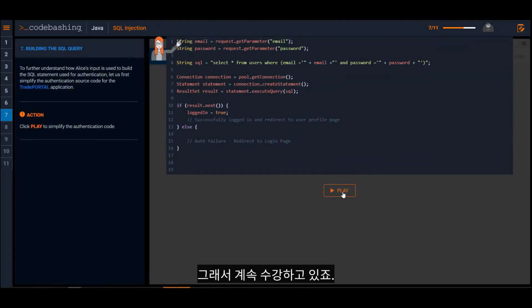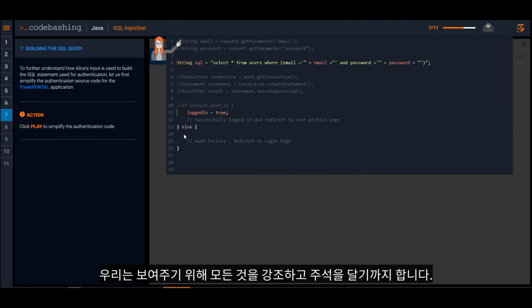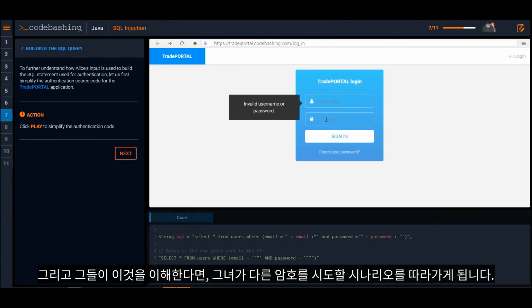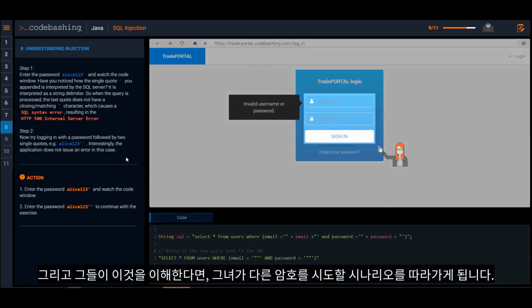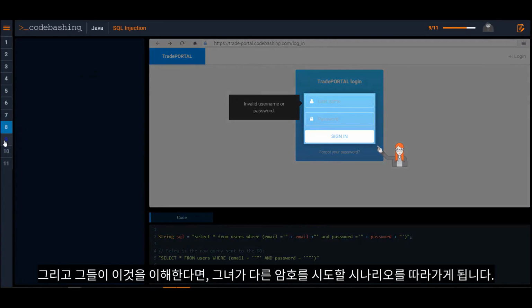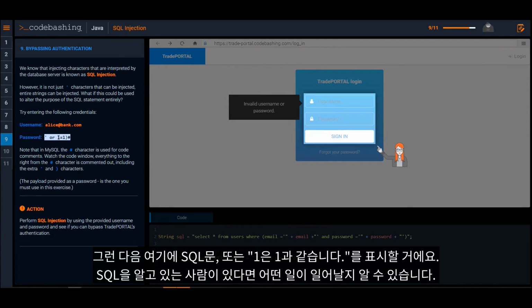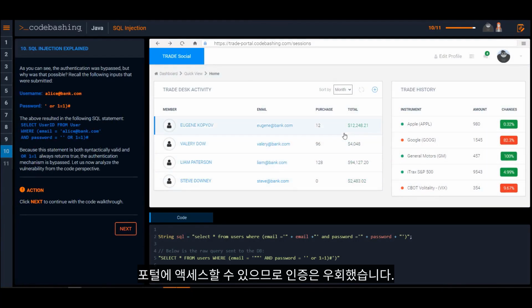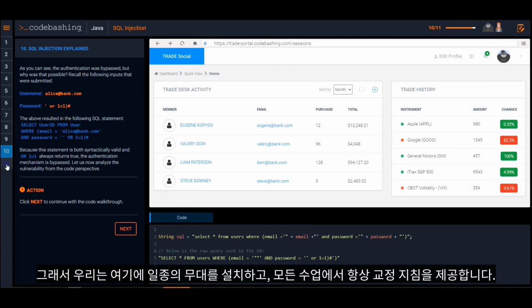So I keep going through it. We even emphasize and comment everything out to show the specific line. And if they understand this, we walk through a scenario where she's going to try some other passwords. Then we're also going to show a SQL statement here, the or 1 = 1. And if any of you know SQL, we know what will probably happen. I was able to access the portal, so authentication was bypassed. So we set the stage here.